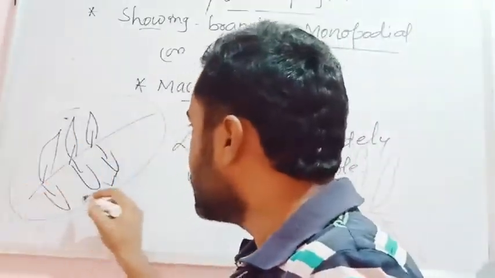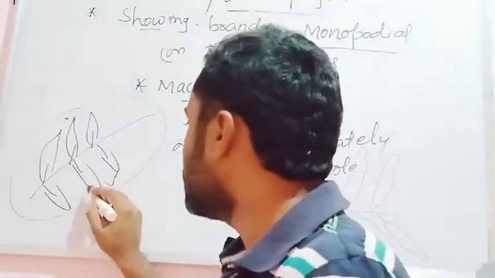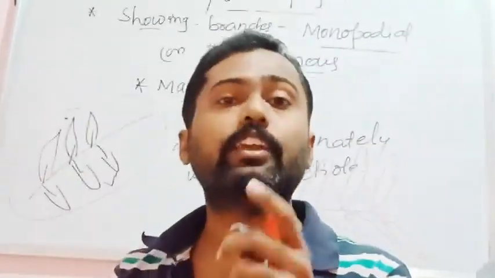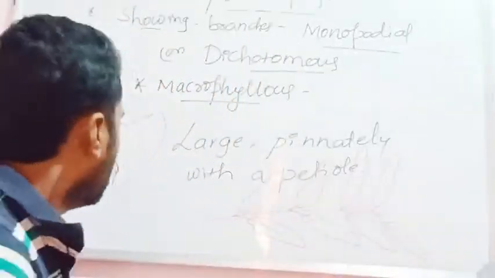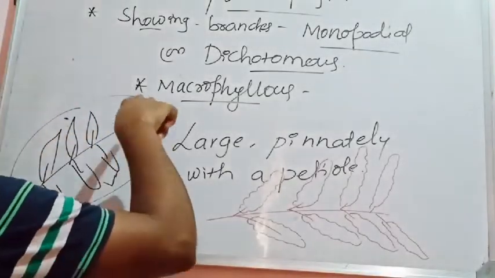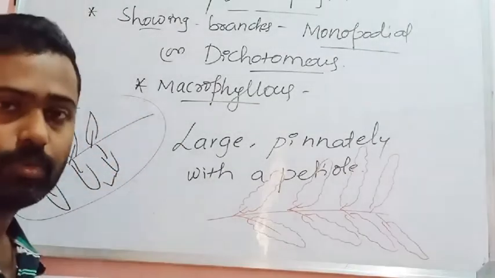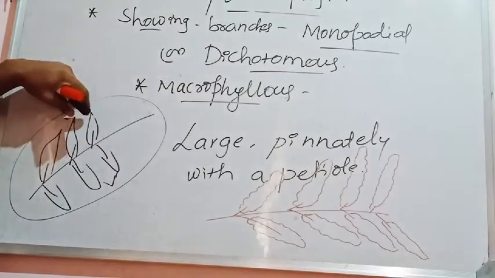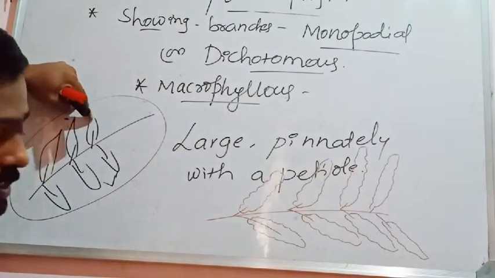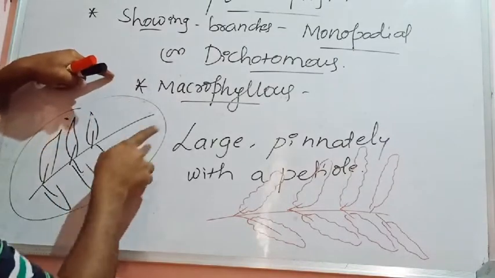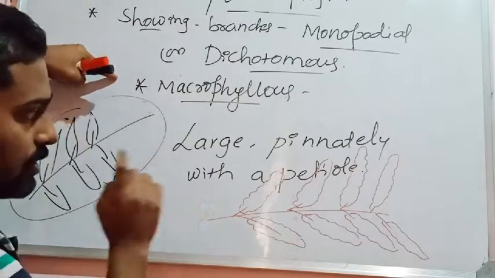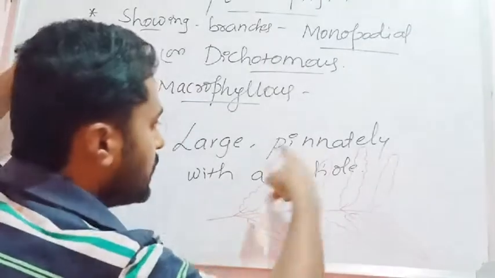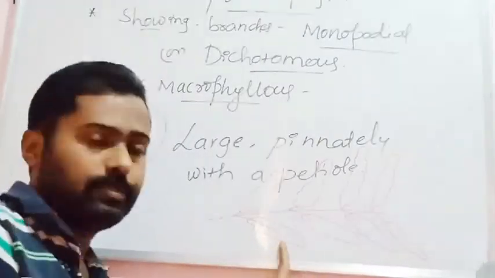This entire thing is a leaf, a single leaf, and these small leaf-like structures are what is called leaflets or pinna. Here what happened is that the main leaf, or the lamina, is differentiated into small leaf-like units. So this is not a single leaf, this is a leaflet. This entire thing is a leaf. Similarly here also, this entire thing is a leaf, and these are the leaflets.